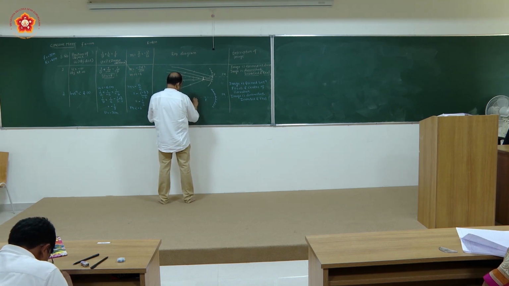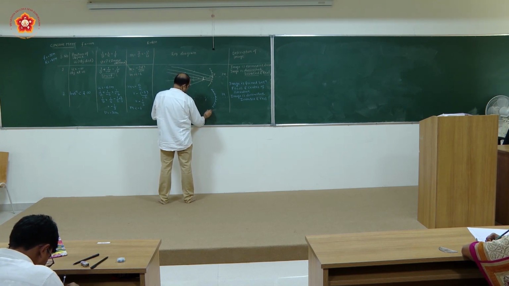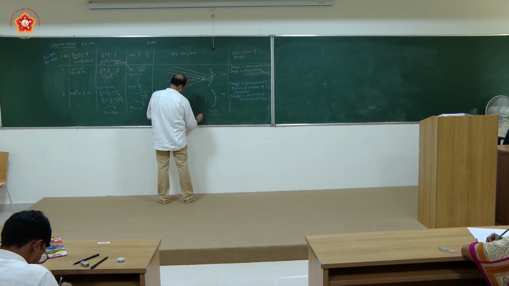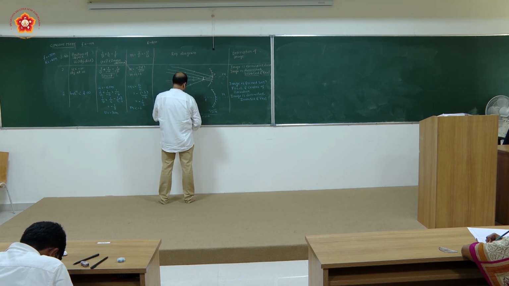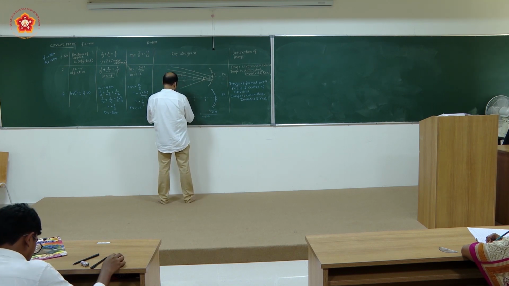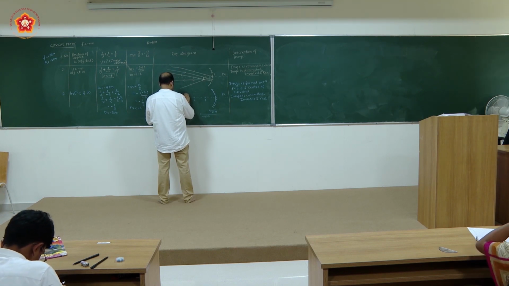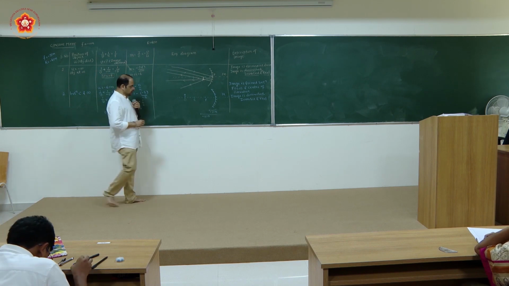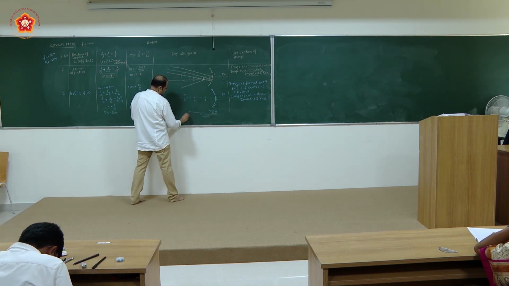Then double the distance, center of curvature. You can measure that this is focus, minus 2 centimeter. And this center of curvature is going to be minus 4 centimeter. Object distance is at minus 6 centimeter. So you will be having somewhere here the object present. The object distance will be taken from here to here. That will be taken as minus 6 centimeter.